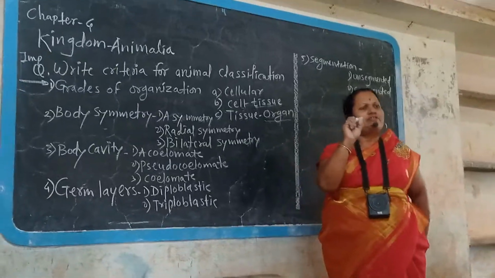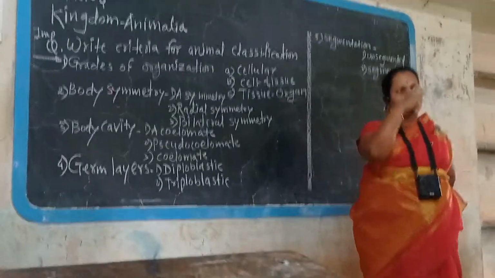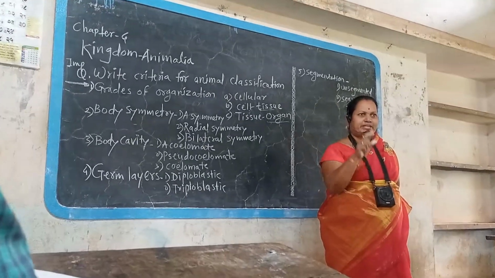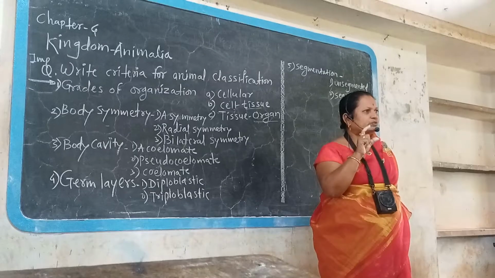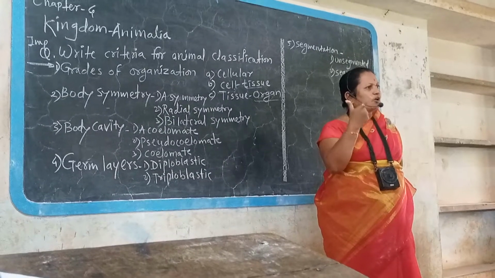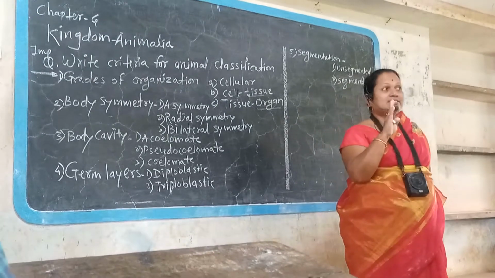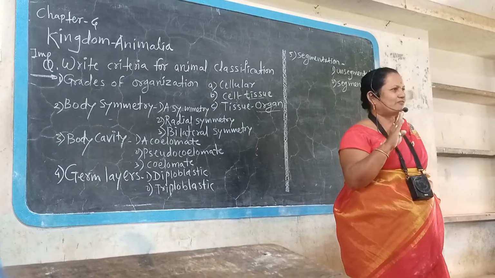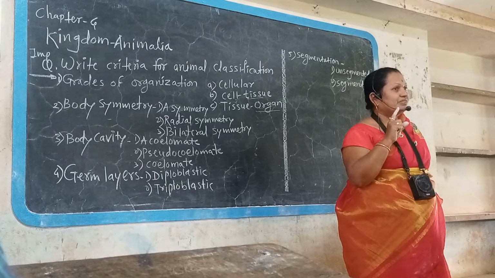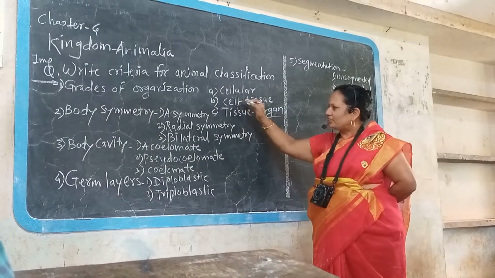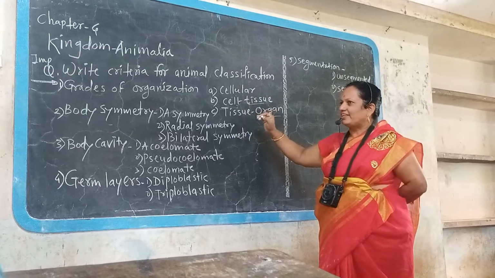The smallest structural and functional unit of our body is the cell. Many cells coming together forming a tissue. Many tissues coming together forming an organ. Many organs coming together forming a system. And many systems coming together forming a body. These are the organization: cellular organization, tissue level organization, organ level and system level.